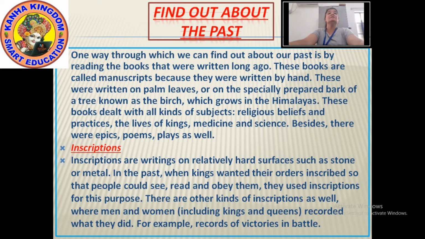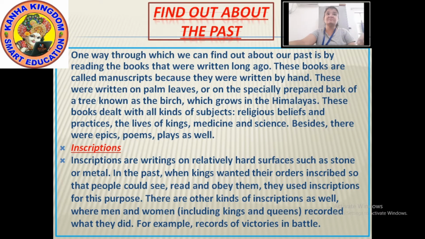The manuscripts were written on all the subjects, though not the subjects which we read today. They were written on subjects like religious belief, the life of the king, any new medicines if they were invented, and science. Besides that, they also wrote some epics. Epics means stories, poems and plays as well.